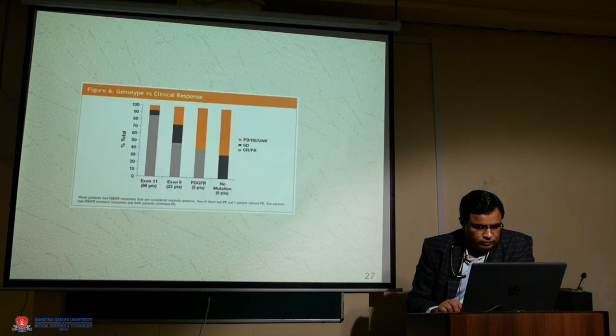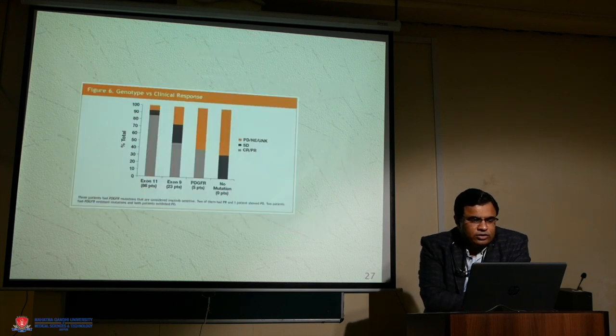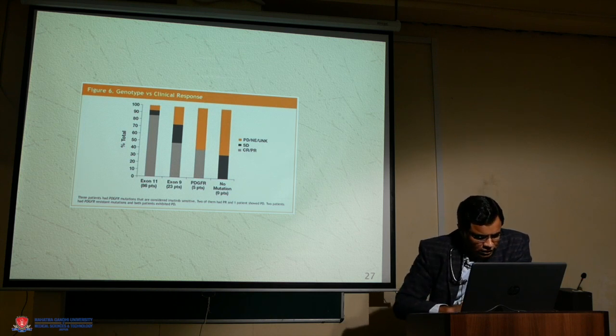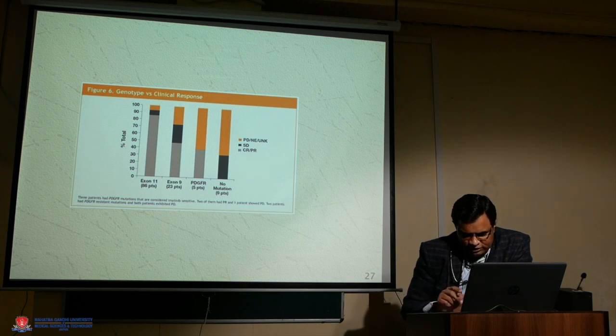Here you can see the response rate with the different mutations. With exon 11, the response rate is maximum, most patients achieved CR or PR, and it was less in patients having exon 9 and PDGFR.